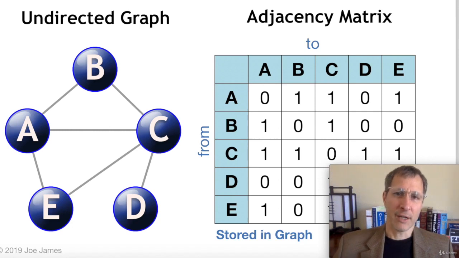Now, using the same undirected graph, we could implement this using an adjacency matrix. An adjacency matrix has all the from vertices and to vertices, and it puts a 0 where there's no edge and a 1 where there's an edge. So here we can see from A to B there is an edge. Since this is an undirected graph, this is a mirror image across the diagonal, as you might expect. If edge A connects to B, then B also connects to A. And this 2D matrix would be stored in the graph object itself,